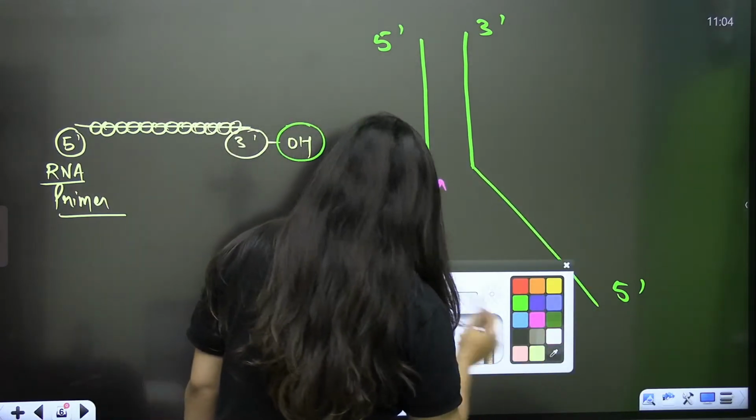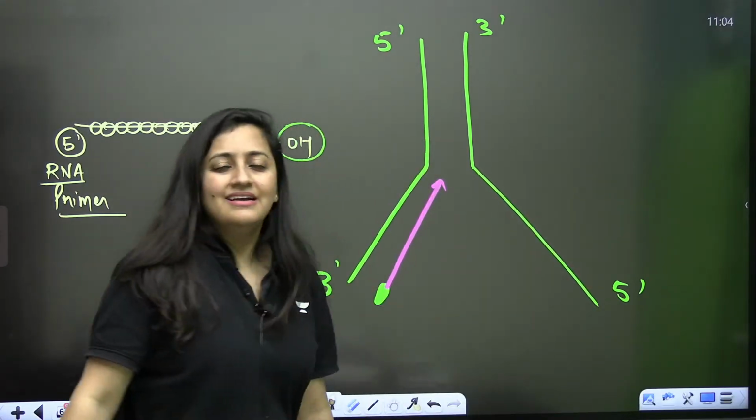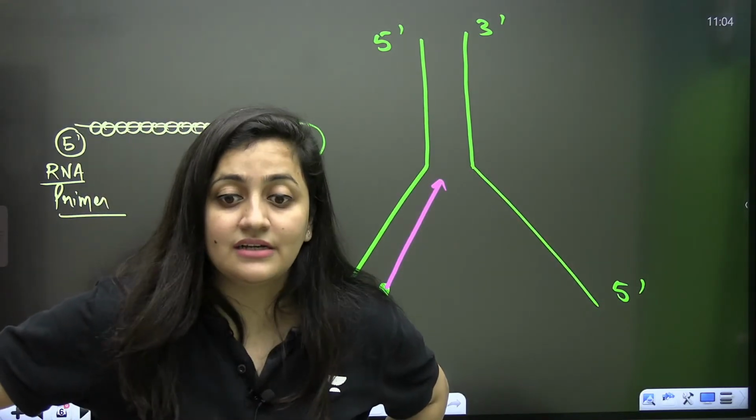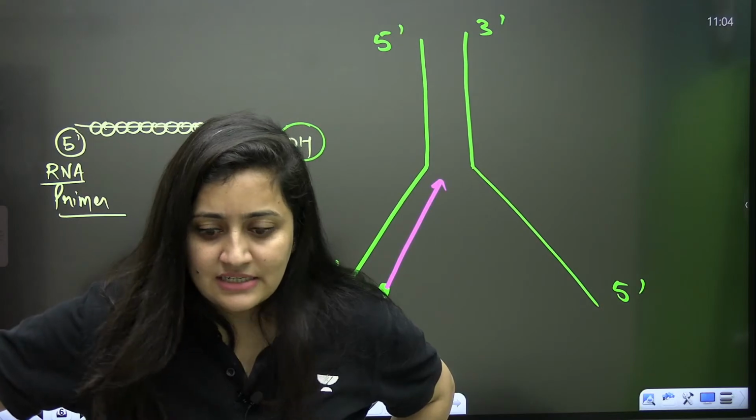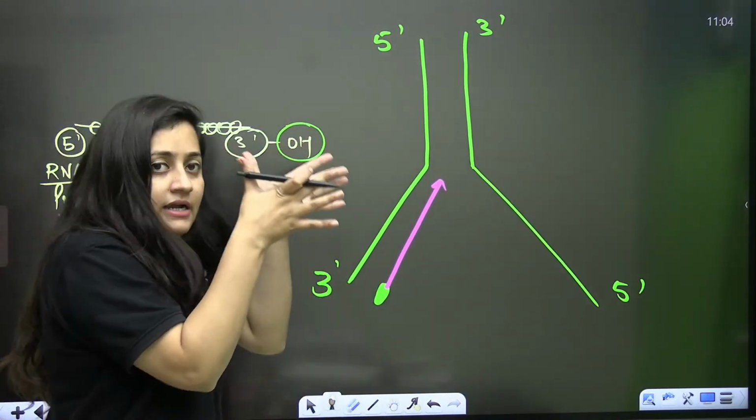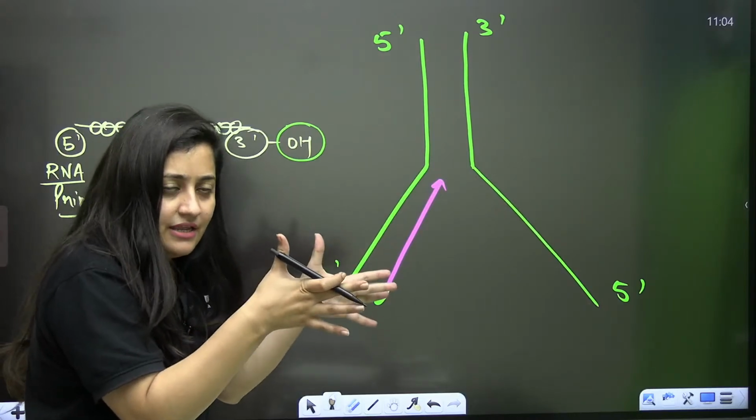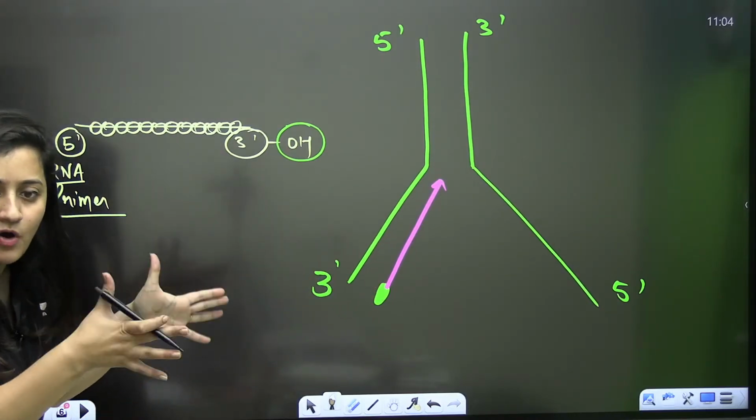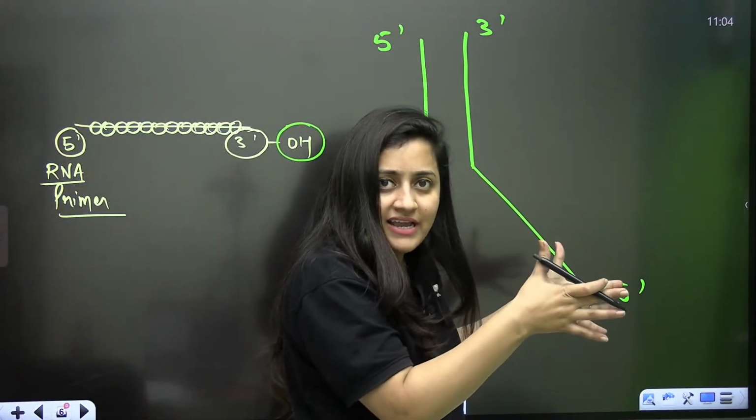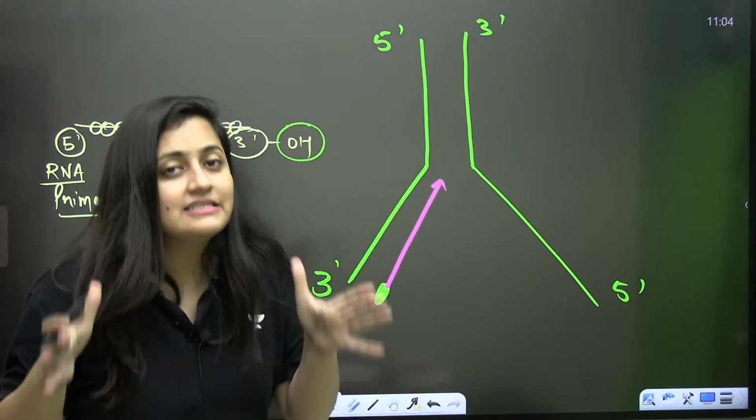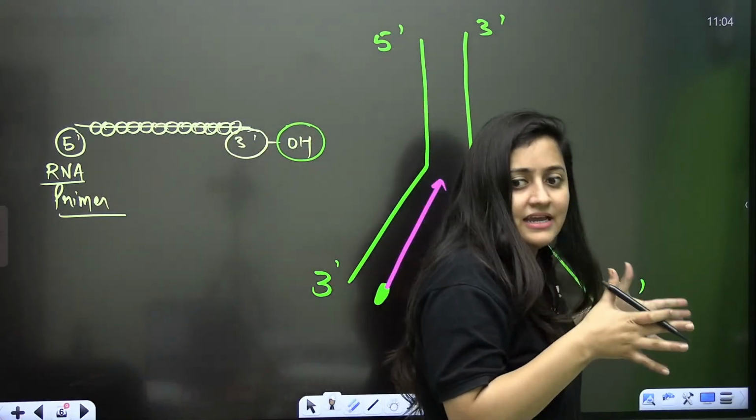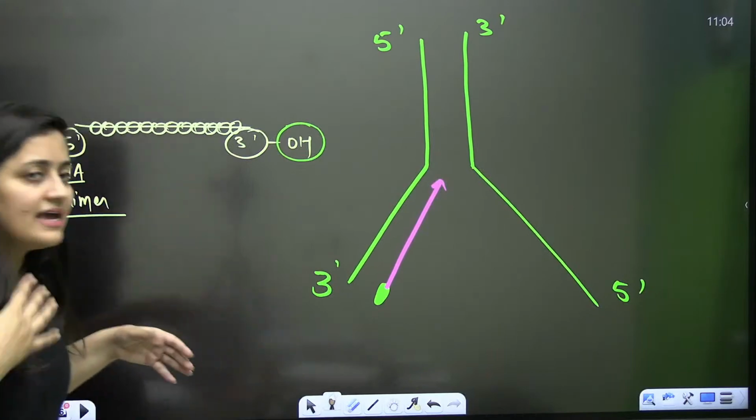Now, you know that DNA is a double-stranded structure, isn't it? Yes, it's a double-stranded structure. Now, the story is DNA polymerase 3, right? DNA polymerase 3 is moving like this. It has to synthesize the strand of DNA. It is moving like this, adding the bases. Let's say I'm moving like this.